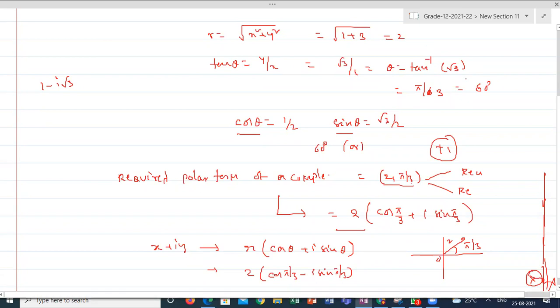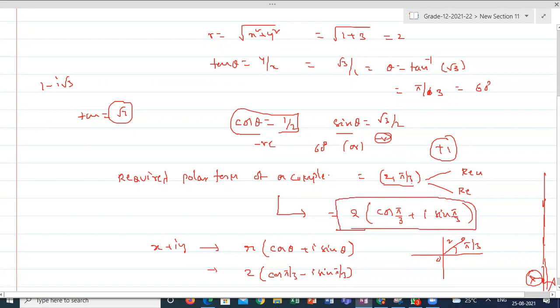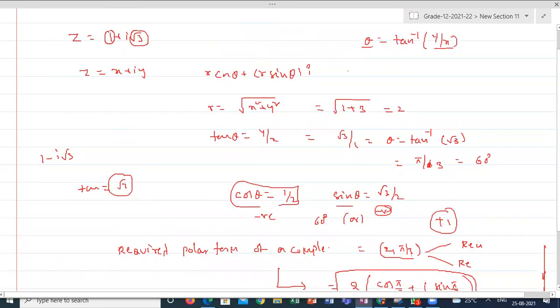Sir, here tan inverse root 3 can also be 240 degrees, right? If I take 240 degrees, my cos will become negative, and sine also should be negative. That's the reason I use this format, to understand in a better way. Here it should be represented in the first quadrant.